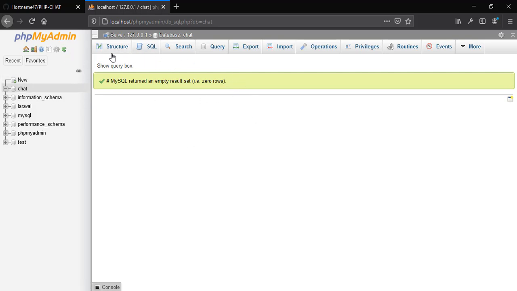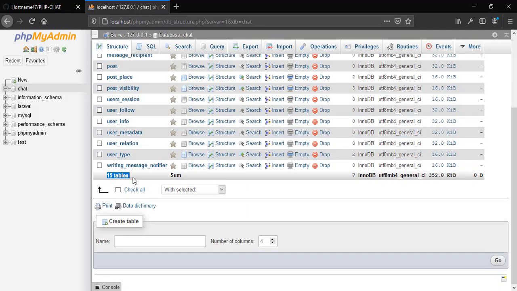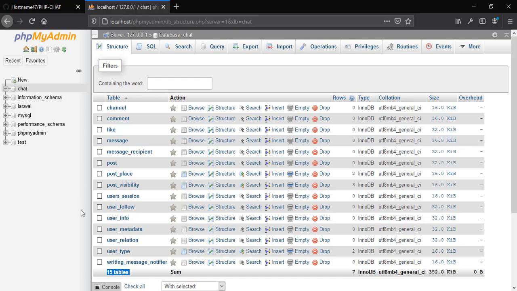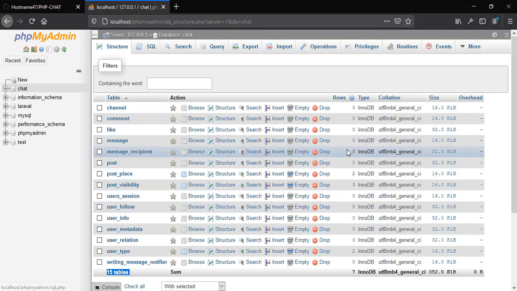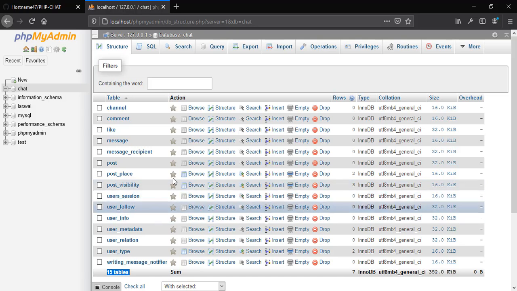Now just to make sure all the tables are created, let's go and refresh this, and you should have 15 tables. So these are all the tables that we used in our project. Some of these tables have some default rows, as you can see here, like the post place table and post visibility have 3 records. Now basically our database is ready to be used.